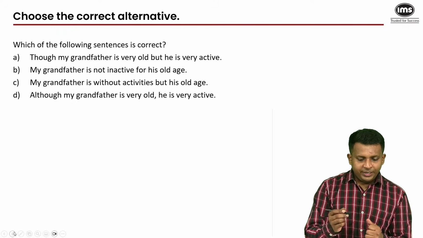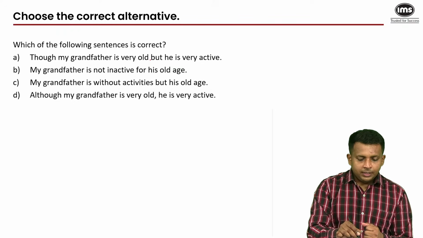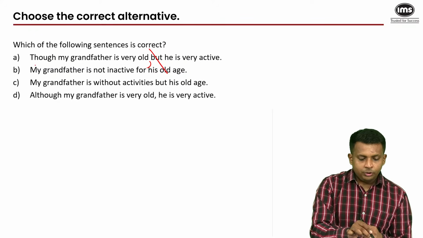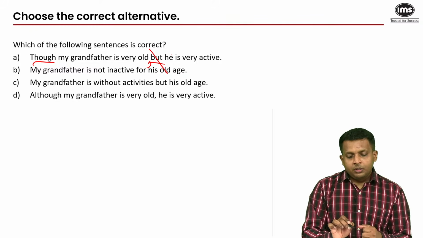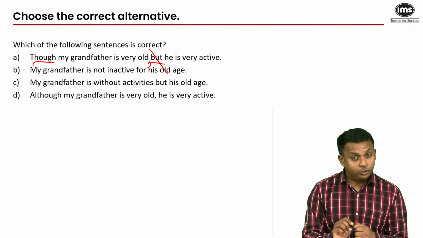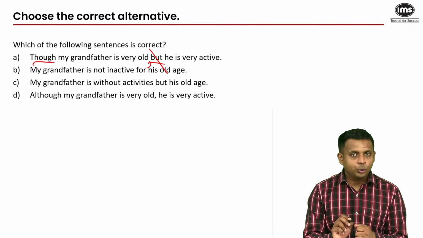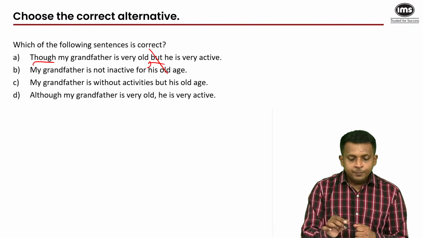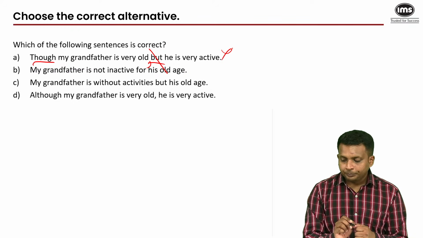Though my grandfather is very old, if you had just put a comma here and if you had deleted this word, the sentence would have been correct. But though and but, two different conjunctions that connect clauses that are opposite to each other, are not required in the sentence. Though plus but is not a thing. So that's why we have eliminated A.